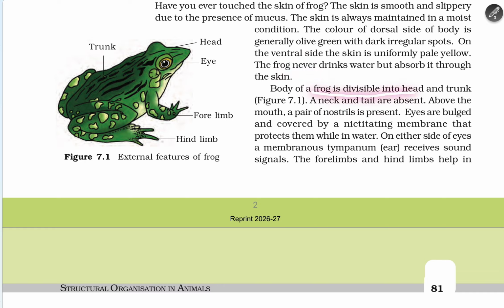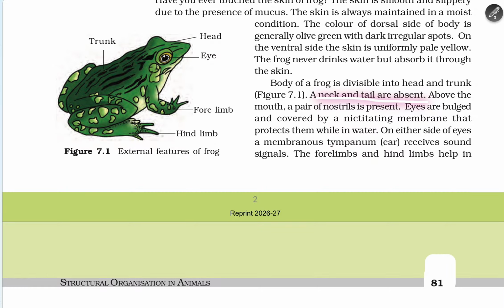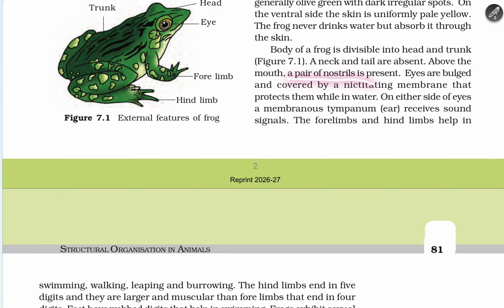The body of a frog is divisible into head and trunk. The neck and tail are absent. Above the mouth, a pair of nostrils is present. Eyes are bulged, covered by a nictitating membrane that protects them while in the water. On either side of the eye is a membranous tympanum.